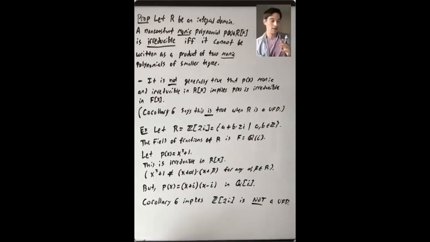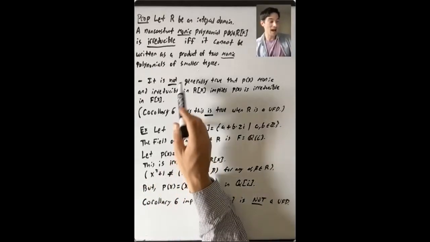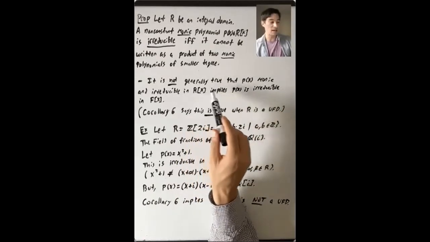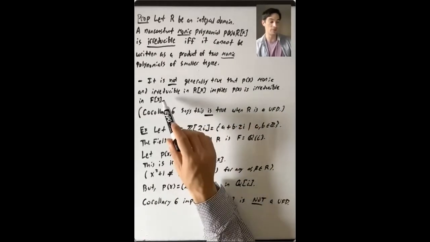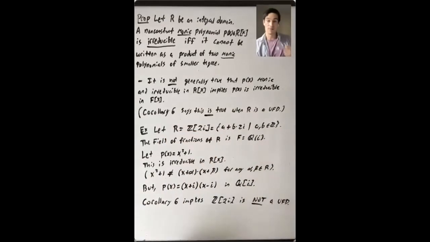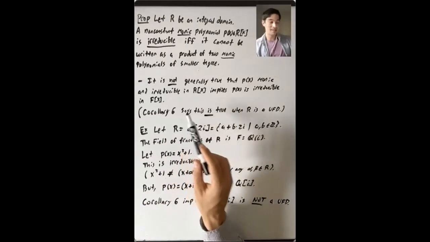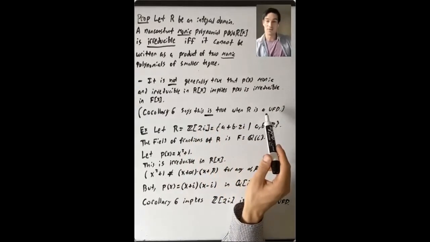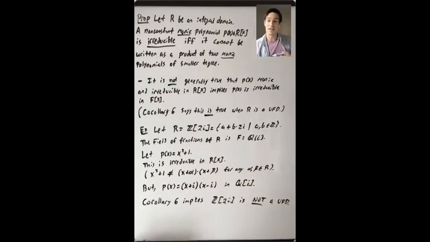OK, if R is an integral domain that is not a UFD, it is not generally true that p of x monic and irreducible in R bracket x implies that p of x is irreducible in F bracket x. Remember, Corollary 6 says that this statement is true when R is a UFD, that if you have a monic polynomial in R bracket x, it's irreducible in R bracket x if and only if it's irreducible in F bracket x, where F is the field of fractions of R.